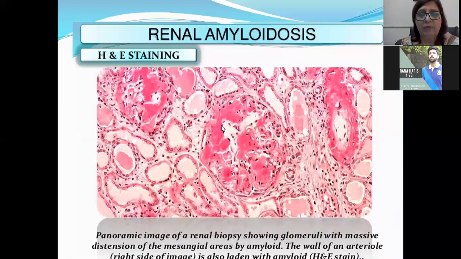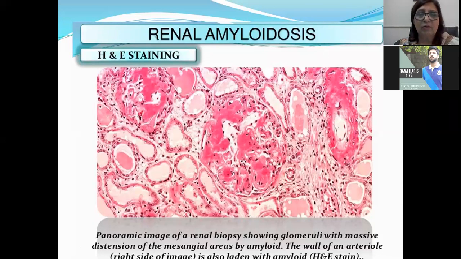There are amyloid deposits within the capillary loops, and these are always extracellular pinkish deposits of amyloid material, which can be stained by the amyloid stain, Congo red. They appear red in color, and by H&E stain they appear pink. You can see these are all extracellular amyloid deposits, outside the tubular basement membrane and outside the capillary loops.